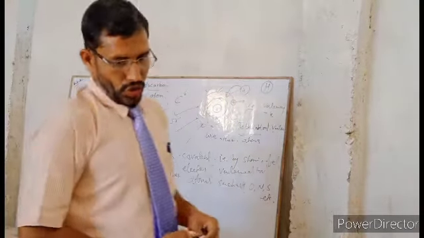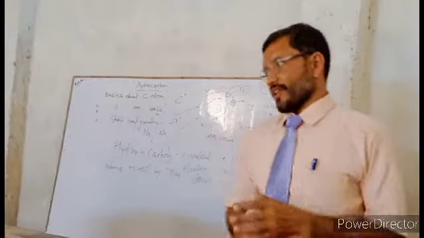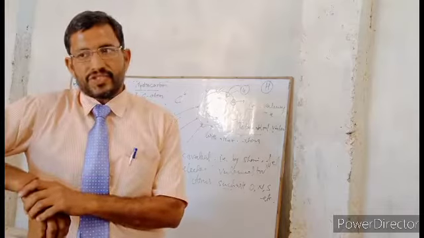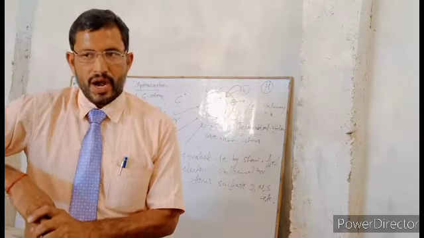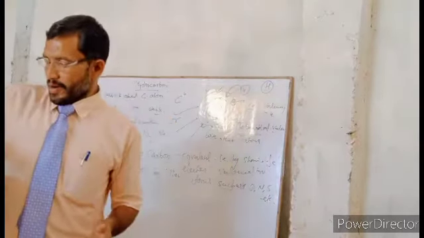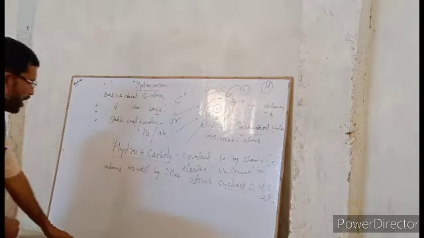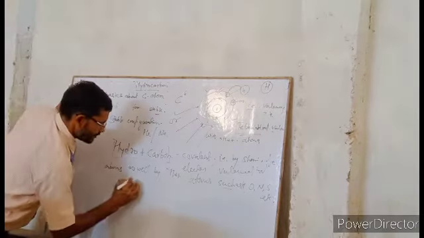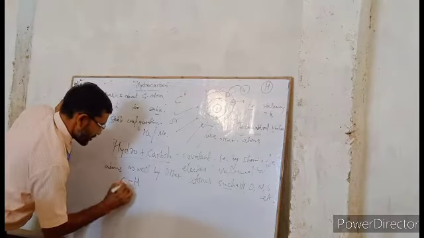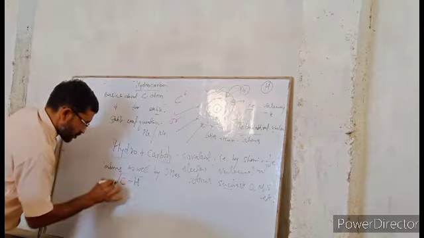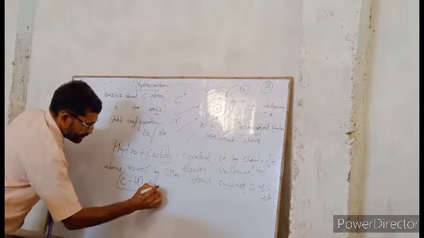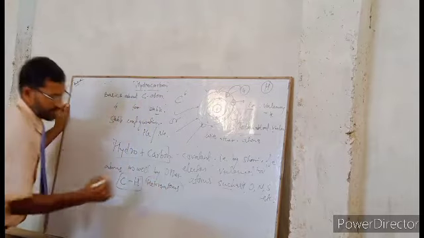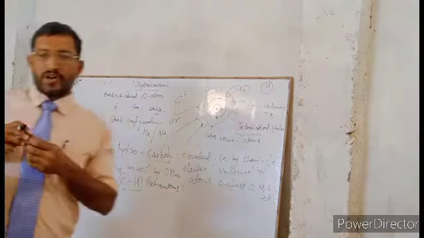Another very important point is that carbon forms heteroatomic compounds. When carbon joins with another atom, this is called heteroatomic. If we say heteroatomic, then there are also homoatomic molecules.